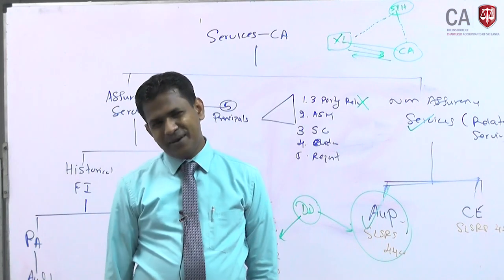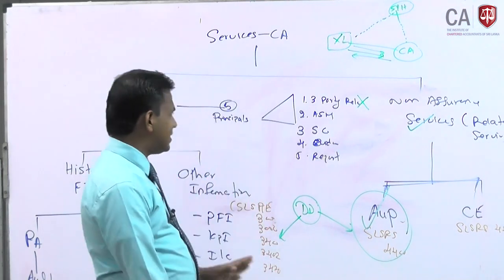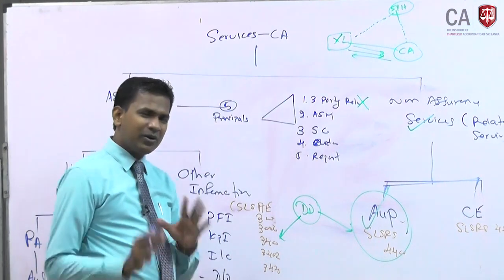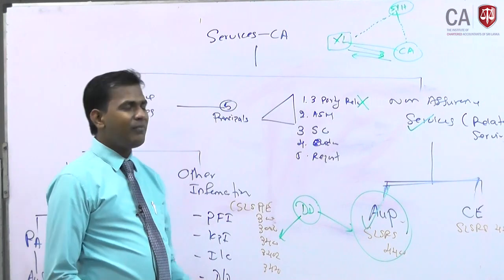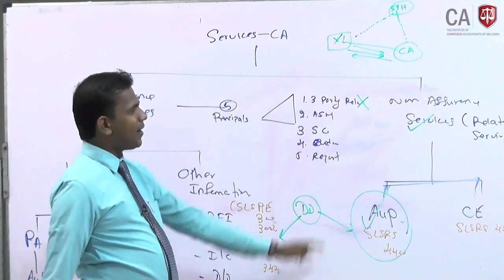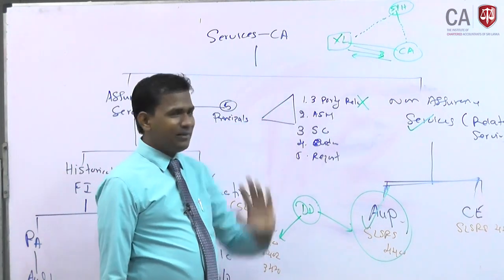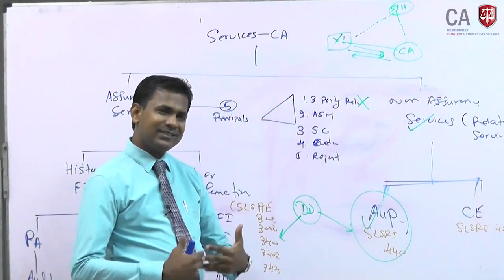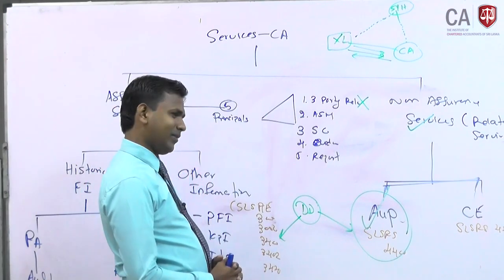Highlight, so when you are writing, you have to clearly write, right? This is not an assurance engagement because of these 5 criteria. All 5 are not satisfied. Tripartite relationship is not here, right? We are requested by the management and we are reporting to the management. There is no tripartite relationship involved, right?